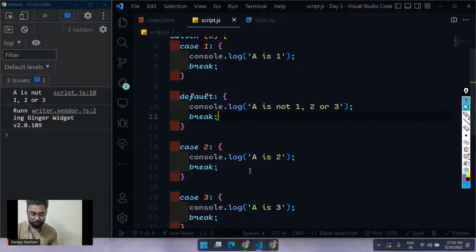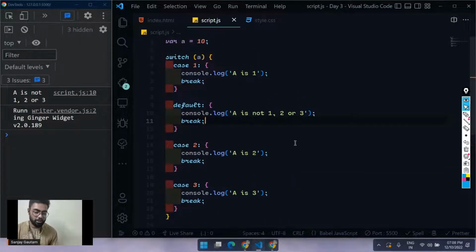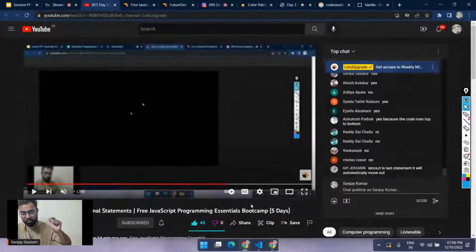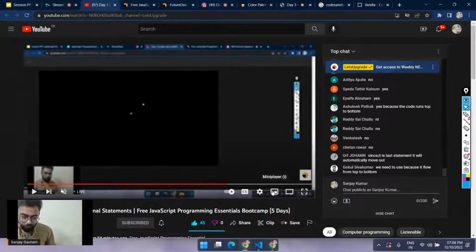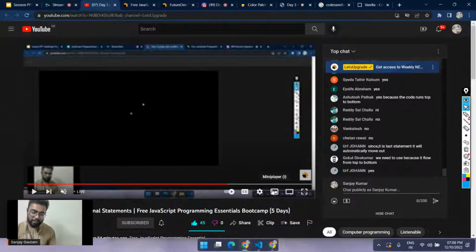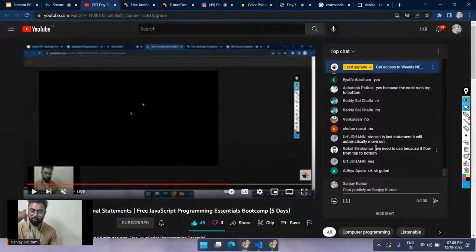Okay, so that's all about the switch statement. If you have any doubt related to switch, you can ask me. Yeah, exactly, since the flow is from top to bottom.